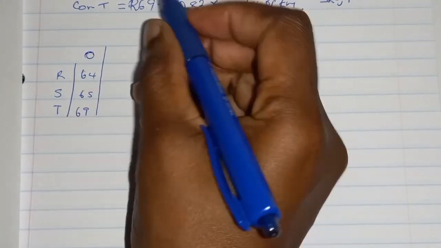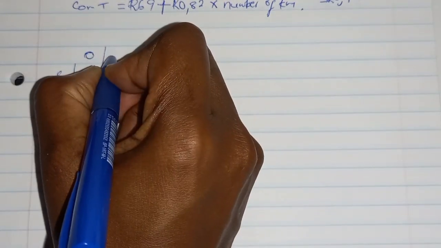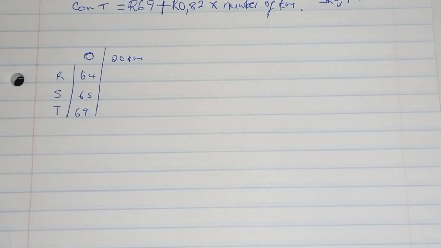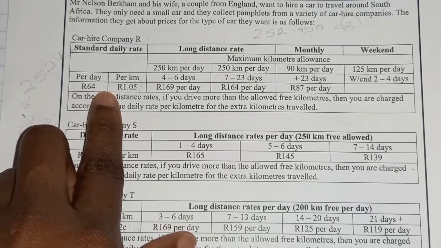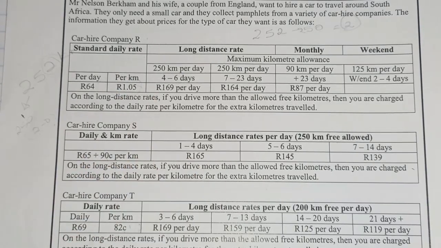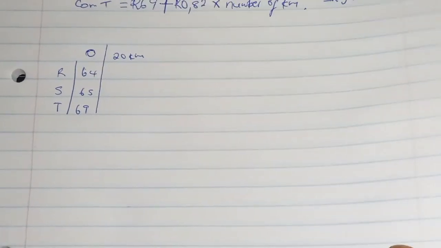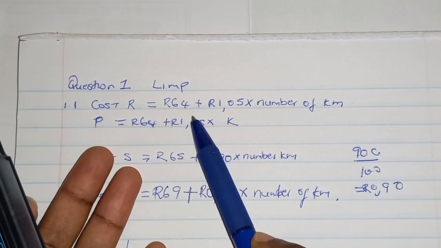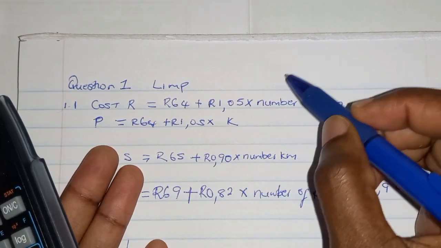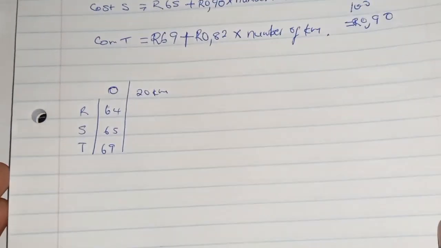Right, but what if they travel, let's say, 20 kilometers? Now the graph will change, because now it's 64 plus 1 rand 5 cents times 20, 65 plus 0.90 times 20, and 69 rands plus 0.82 times 20. So let me just do that on the calculator. I'm using the formulas that we created. The cost is 64 rand plus 1 rand 5 times the number of kilometers. So I'm just going to substitute 20 kilometers there, and then I'm going to get the cost for 20 kilometers.